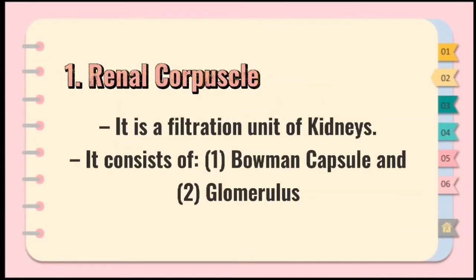First is the renal corpuscle. It is a blood filtering unit of the kidneys, and it consists of two parts: the Bowman's capsule and the glomerulus. The Bowman's capsule performs the first step in the filtration of blood to form urine, while the glomerulus is a network of capillaries located at the beginning of the nephron in the kidney.